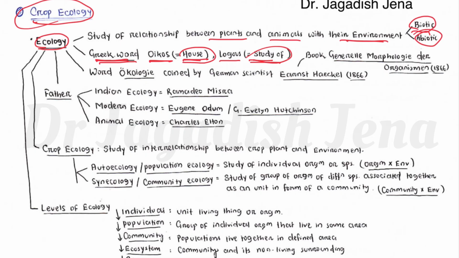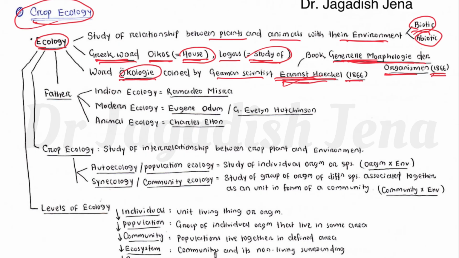The word ecology was coined by German scientist Ernst Haeckel. Ernst Haeckel first coined the term ecology, or oecology. He mentioned it in his book Generelle Morphologie der Organismen, which was published in 1866. Generelle Morphologie der Organismen was written by Ernst Haeckel, where the term ecology or oecology was mentioned.